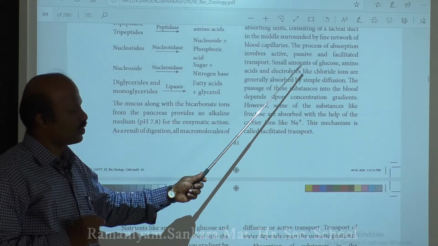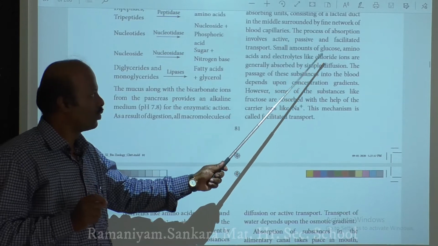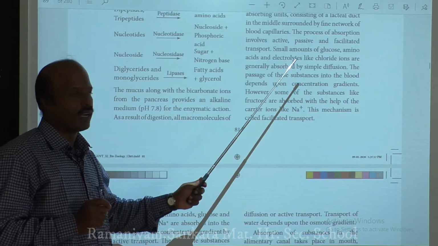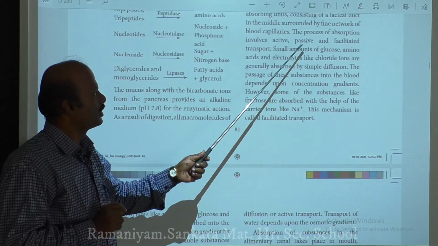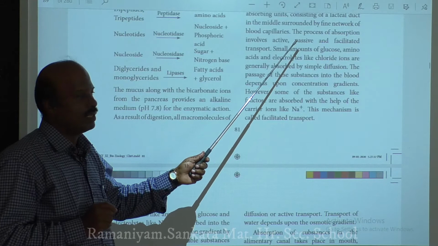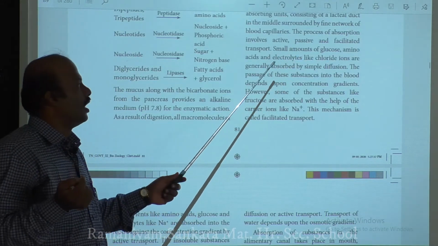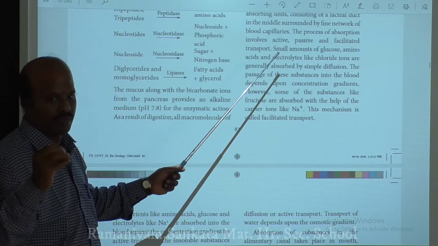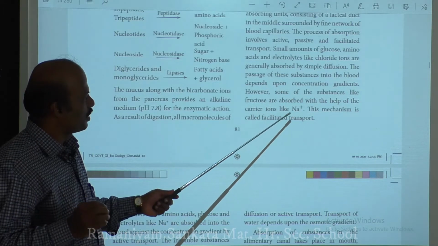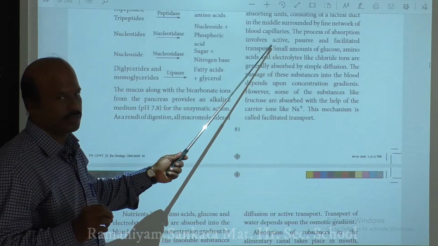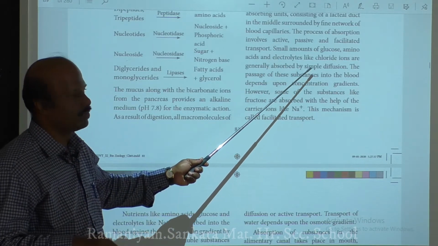Only 30% of glucose, or a small amount of glucose, amino acids and electrolytes like chloride ions are absorbed by simple passive diffusion. The remaining 70% of amino acids, glucose and sodium are absorbed only by active transport. Only 30% is absorbed by simple passive diffusion.